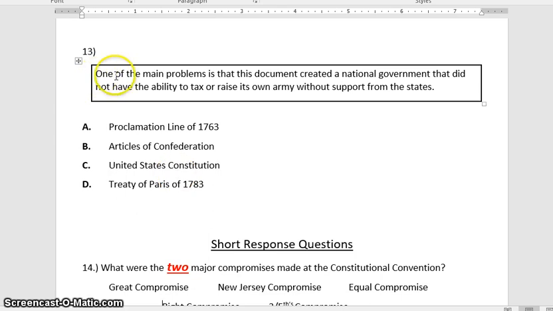Number 13. One of the main problems of this document created a national government that did not have the ability to tax or to raise its own army. So they could not raise taxes or raise its own army without support from the states. What document had this problem? It is not A. B. Articles of Confederation. C. United States Constitution. D. Treaty of Paris, 1783. What document had the problem that they could not tax or raise its own army?